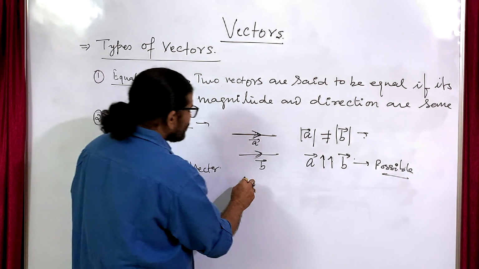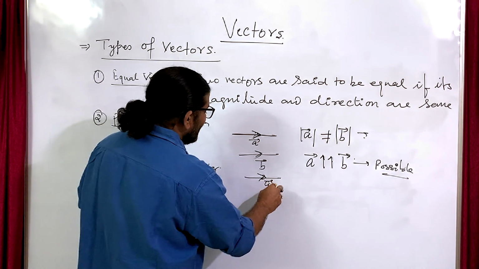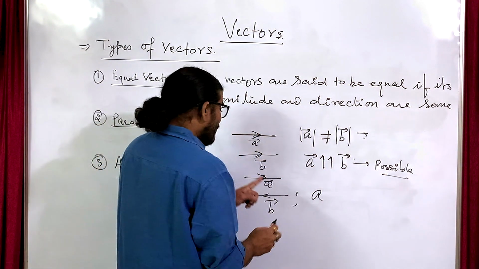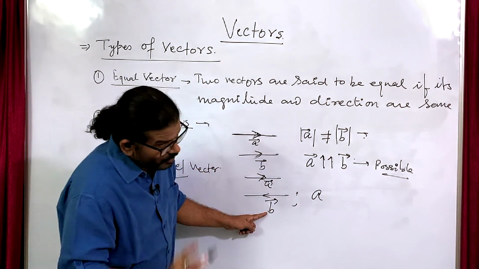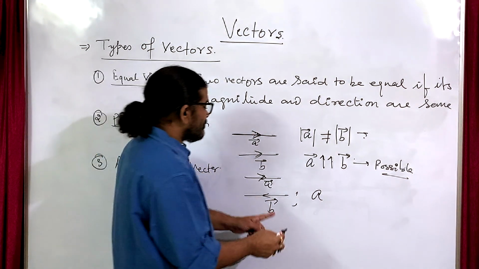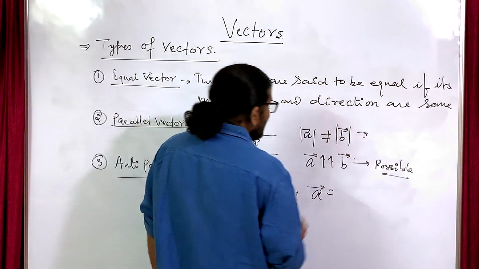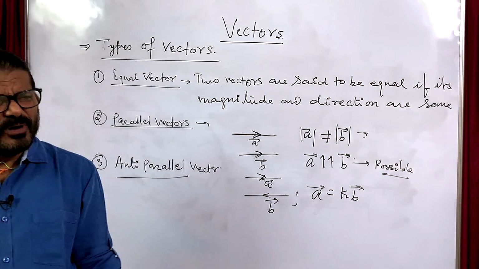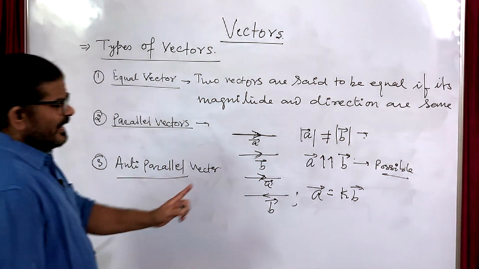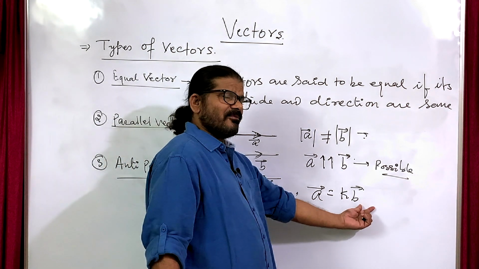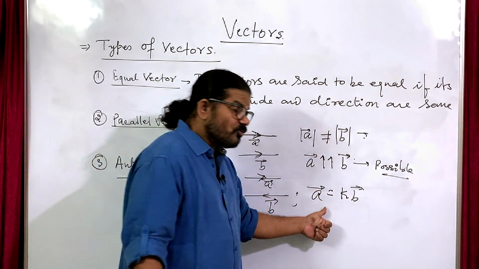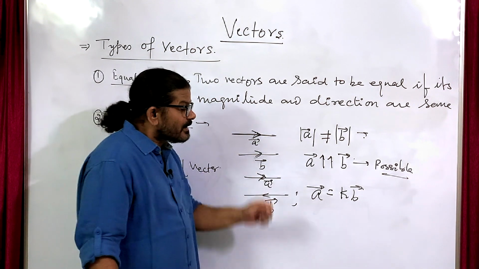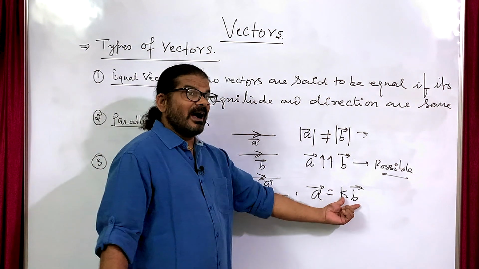Suppose here we take a vector A and a vector B. If the magnitude of A may not be the magnitude of B, we can say vector A is equal to k times vector B. Which means the magnitude of vector A is equal to k times that of B. So the magnitude of A is not equal to the magnitude of B, but the direction of both is the same.